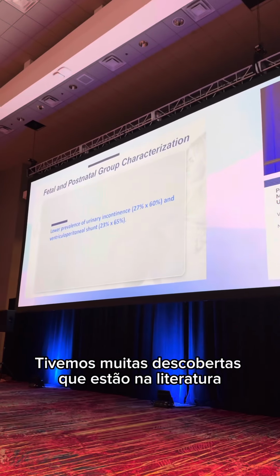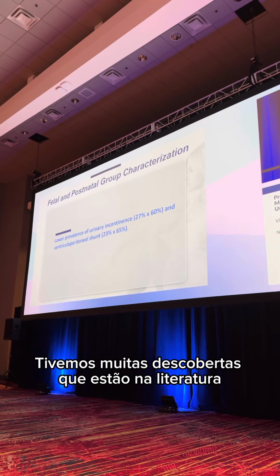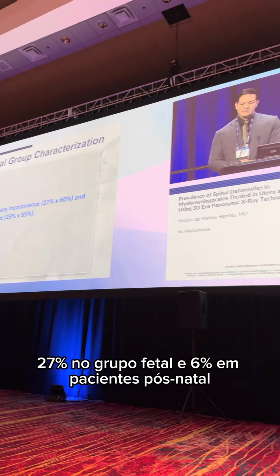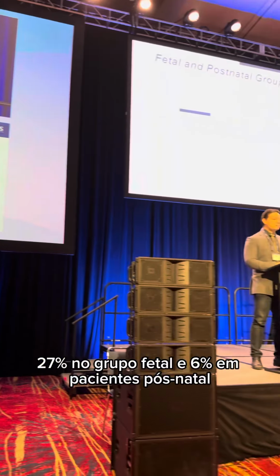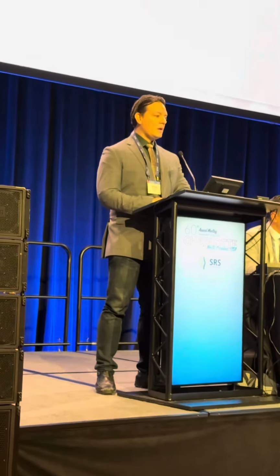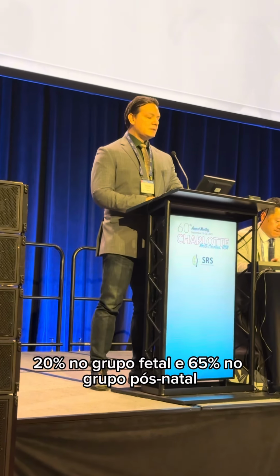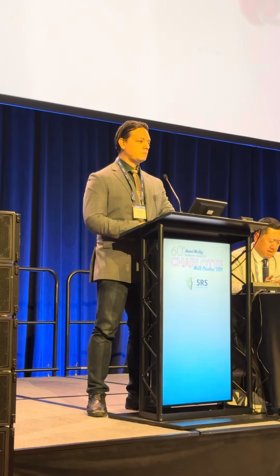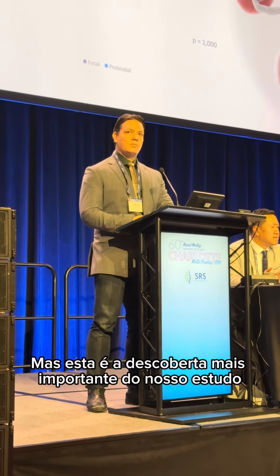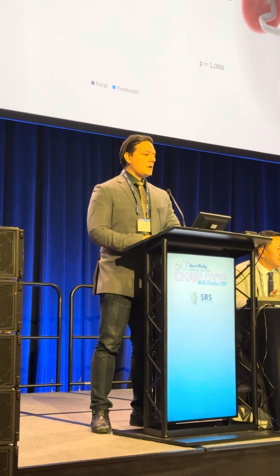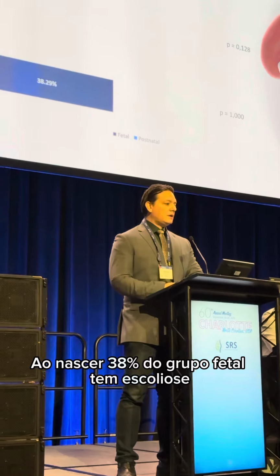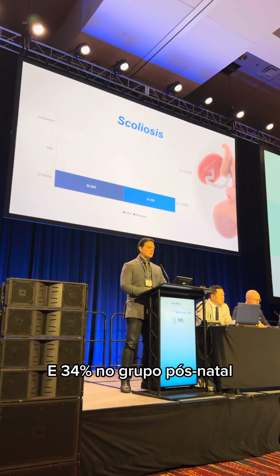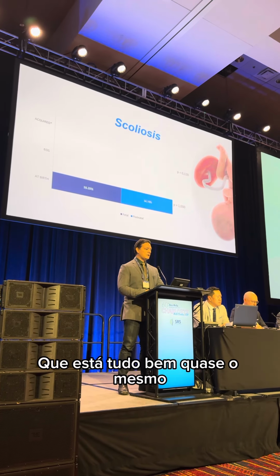We had many findings that are in the literature. For example, lower prevalence of urinary incontinence, 27% in the fetal group and 6% in patients postnatal. Ventriculoperitoneal shunt, 20% in the fetal group and 65% in the postnatal group. But this is the most important finding of our study. At birth, 38% of the fetal group has scoliosis and 34% in the postnatal group. That is okay, almost the same.